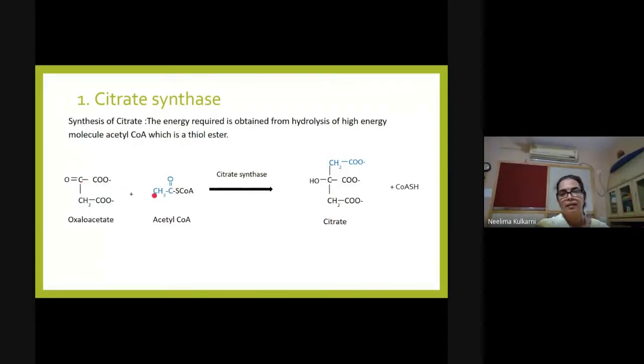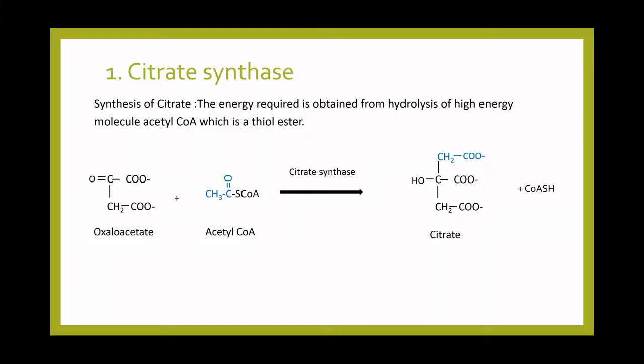This will then interact with this carbon here and this CH3 is converted to CH2. In fact, acetyl coenzyme A, which is in keto form here, gets converted to its enol form. So this will become COH and this will become CH2. The reaction then proceeds by addition of this CH2 here and an enzyme bound intermediate citryl CoA is formed.